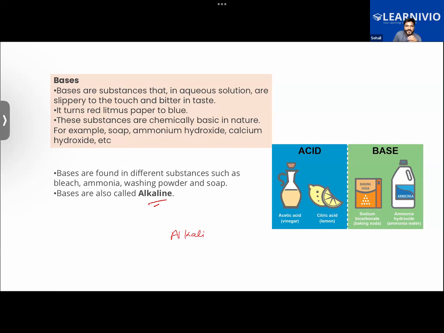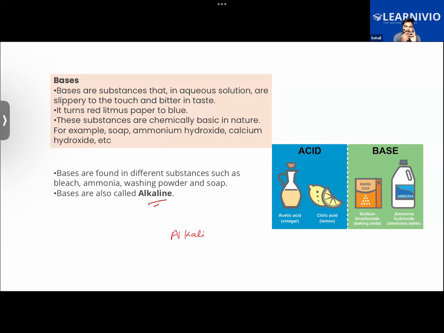Okay, can you guys give at least 5 examples of bases? Each one of you try to give at least 5 examples of bases. Let's start from Priyanka, you. Guys, quickly start answering. We have to cover this chapter. We have to complete the revision of this chapter.